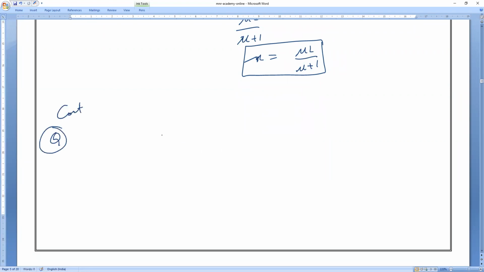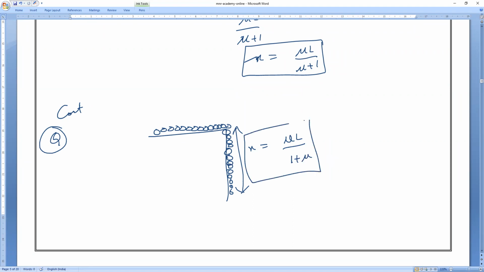Continuation, guys. There is another subdivision. So again, the same question. We have found that this should not slip off. So what is the length of X? Everybody, what is the length of this X? We have found it already. So X is equal to what? Mu L divided by 1 plus mu. Am I right or wrong?